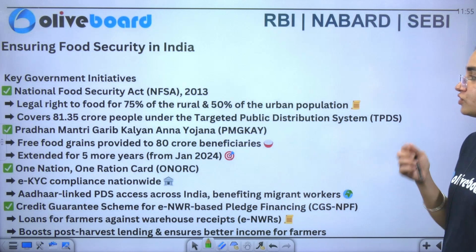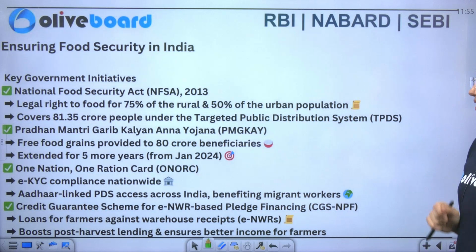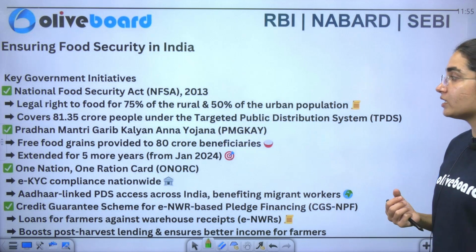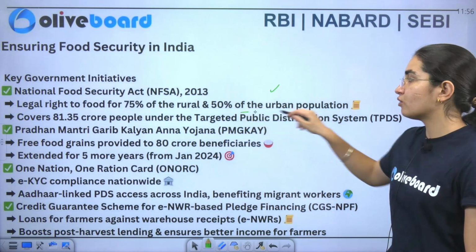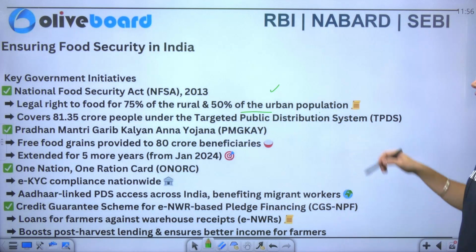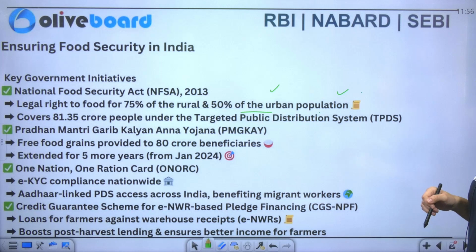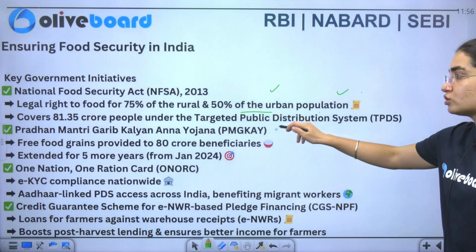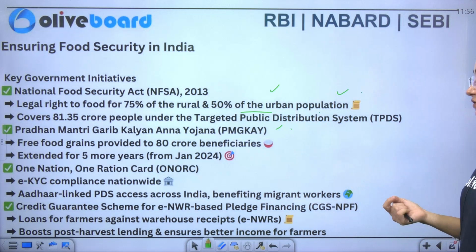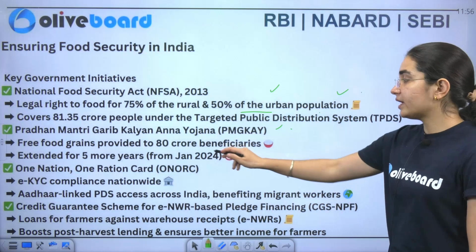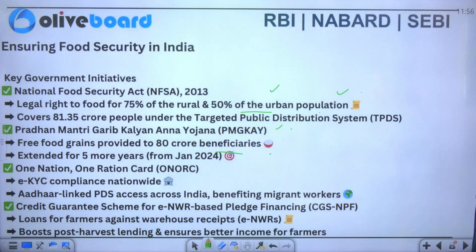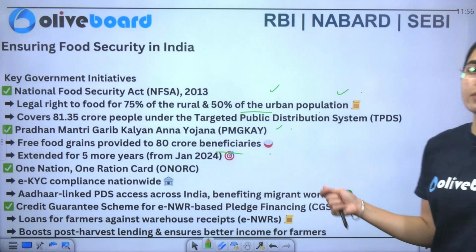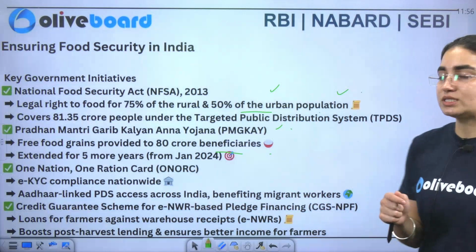So, one, you have the National Food Security Act 2013, which includes legal rights to food for 75% of the rural and 50% of the urban population. Similarly, you have Pradhan Mantri Garib Kalyan Anna Yojana also, which provides free food to 80 crore beneficiaries. Then you have One Nation One Ration Card, which includes eKYC compliance nationwide, and the Aadhaar card should be linked with the PDS to make sure that people are able to access it all over India, not in one state only.